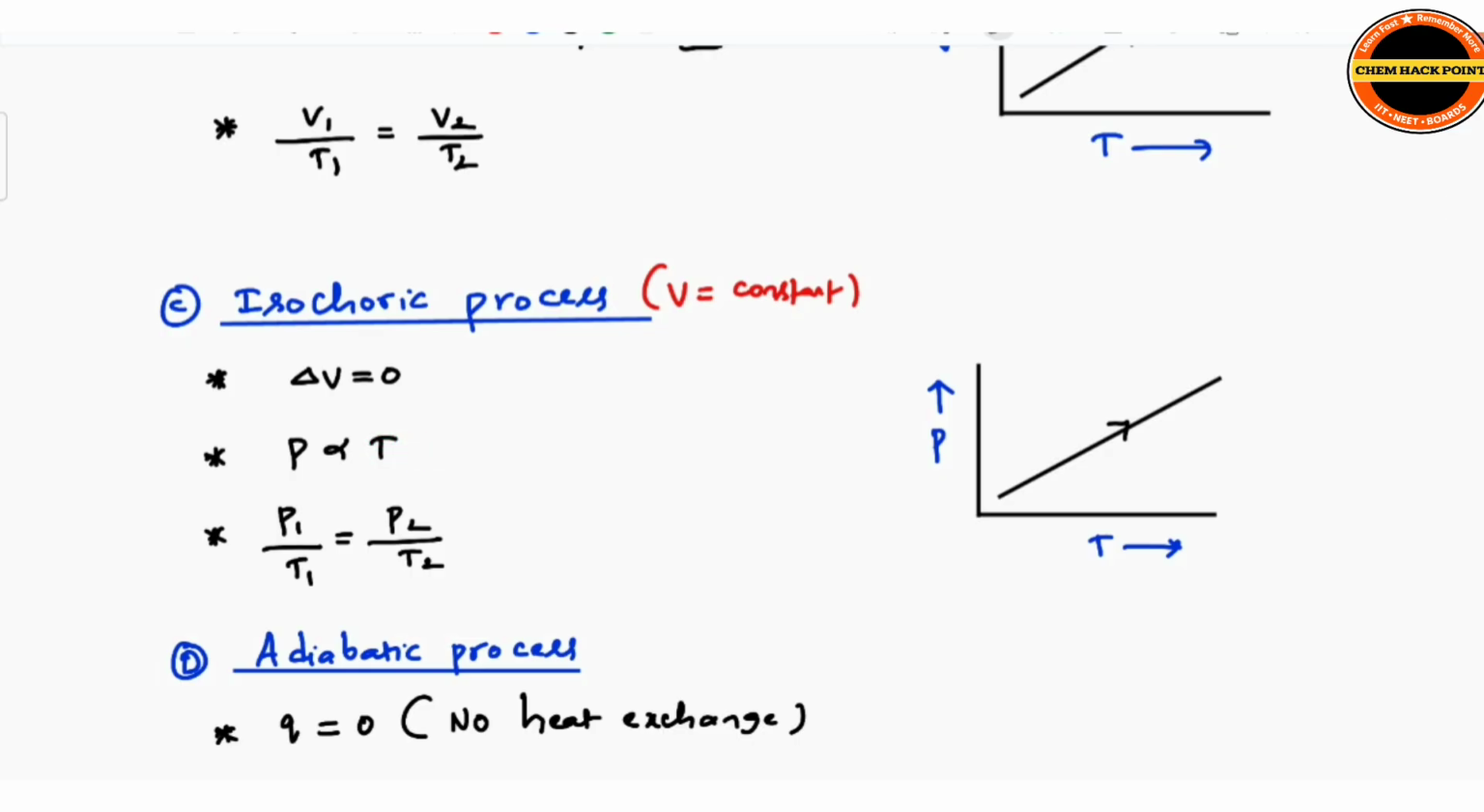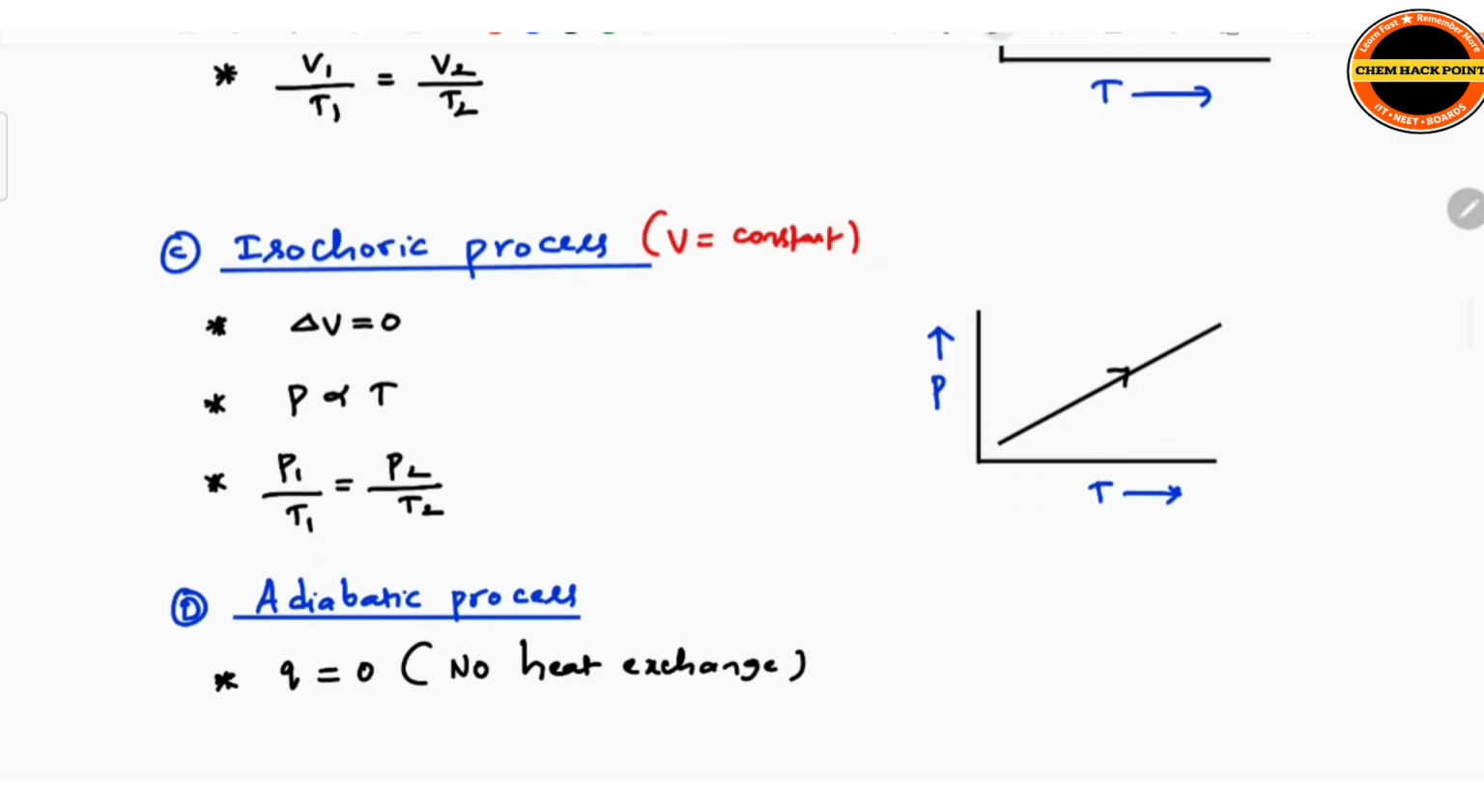So isochoric process, volume is constant, so delta V is equal to 0. At constant volume, P is directly proportional to temperature. We studied this in gas laws. So P1 by T1 is equal to P2 by T2. So the graph between P and T is directly proportional.